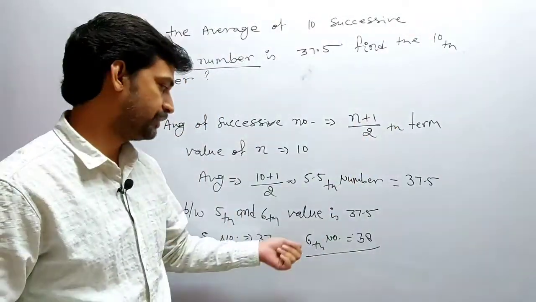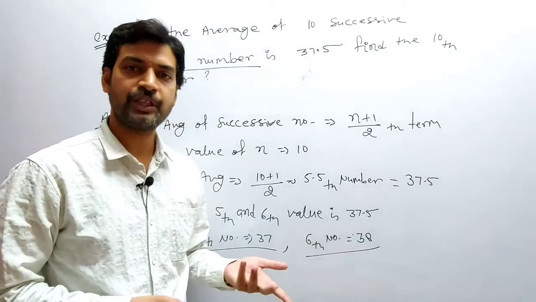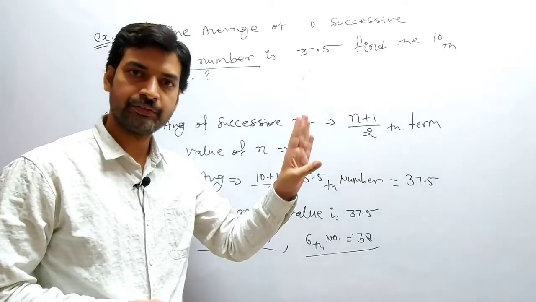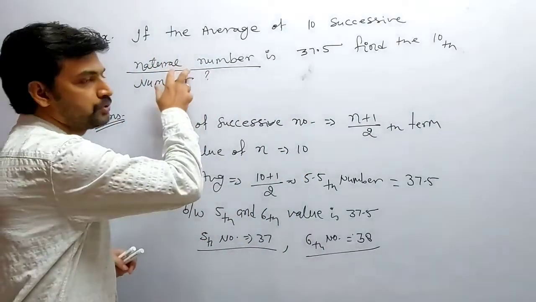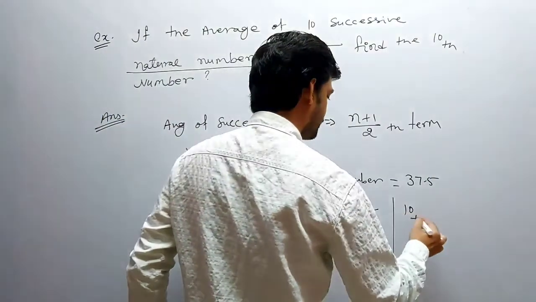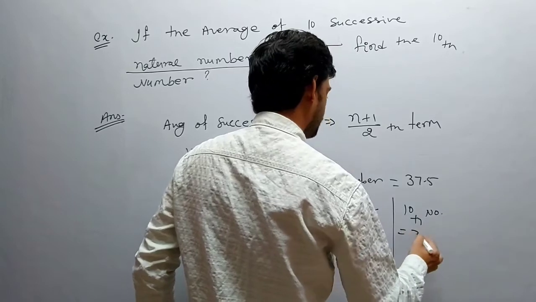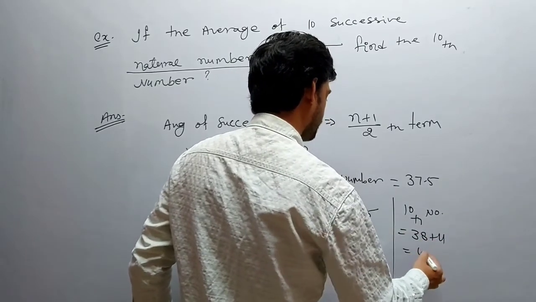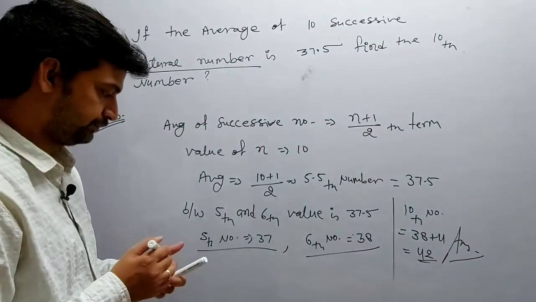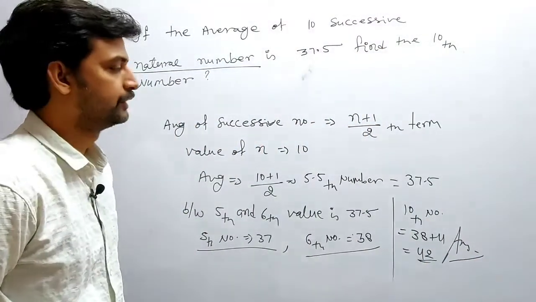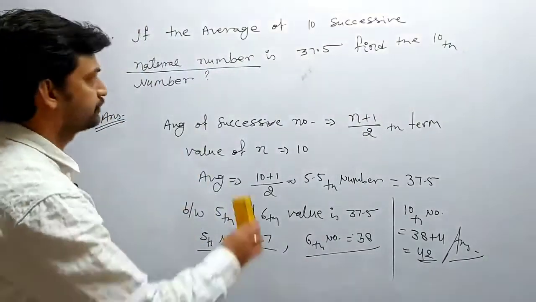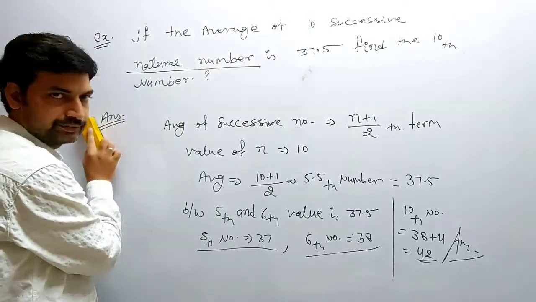Now the question is asking about the 10th one. These are natural numbers. The 6th number is 38, then the 10th is plus 4: 7, 8, 9 and 10. That means we need to go forward 4, and the difference between two natural numbers is always equal to 1. Then the 10th number is 38 plus 4 equals 42. This is your answer. Clear? So this way you can do it. I'll give you one more way to solve these questions. We'll change the question. Clear?